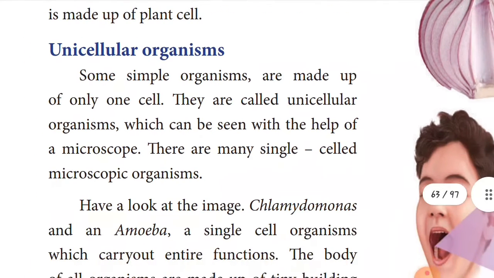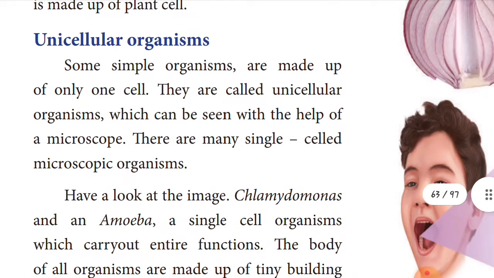And now let's see the unicellular organism. Uni means single cell, only one cell. Some simple organisms are made up of what? Only one cell. They are called unicellular organisms. They can be seen only with the help of a microscope, children. There are many single-celled organisms called microscopic organisms.